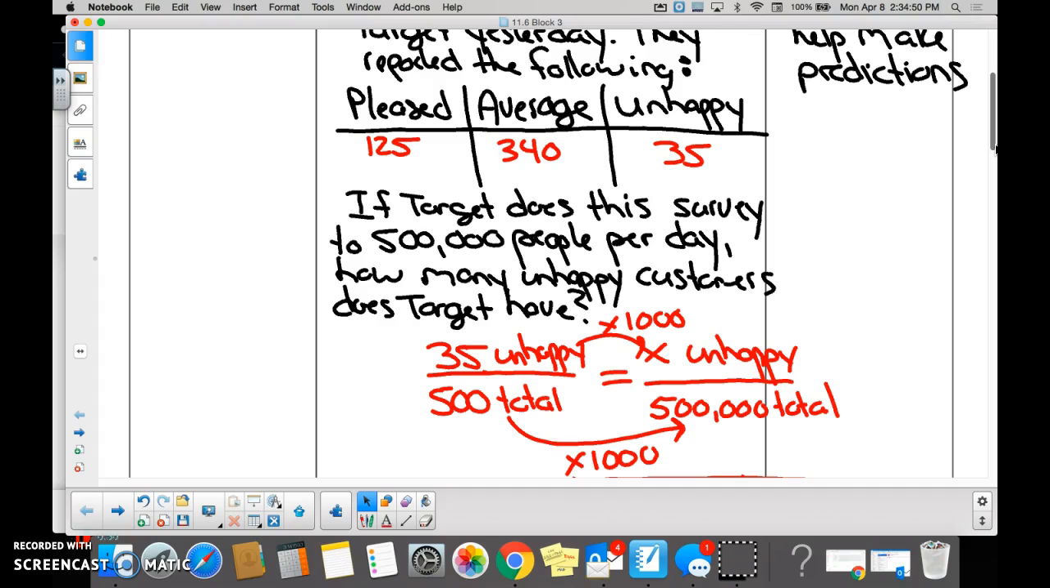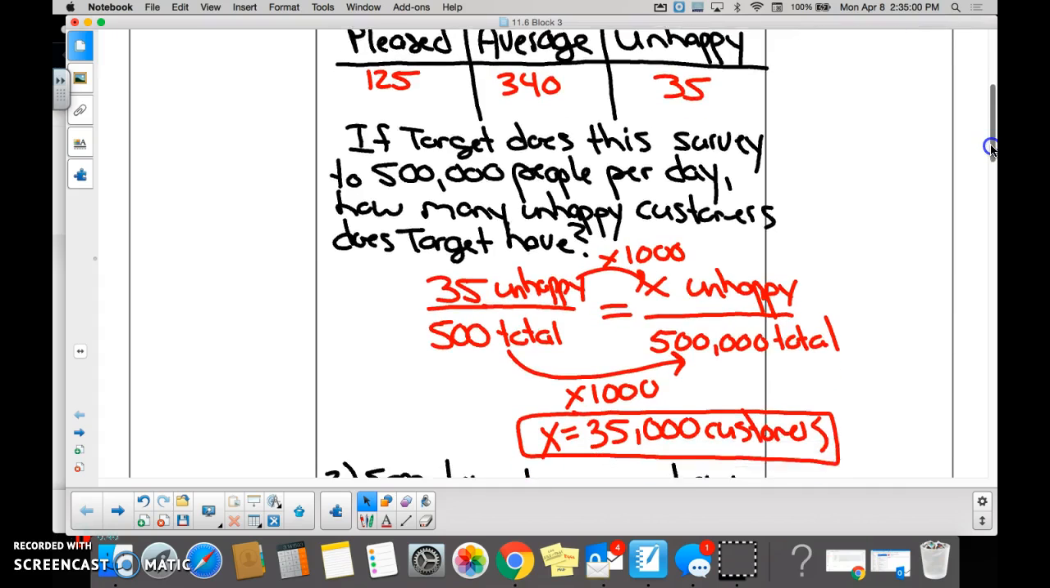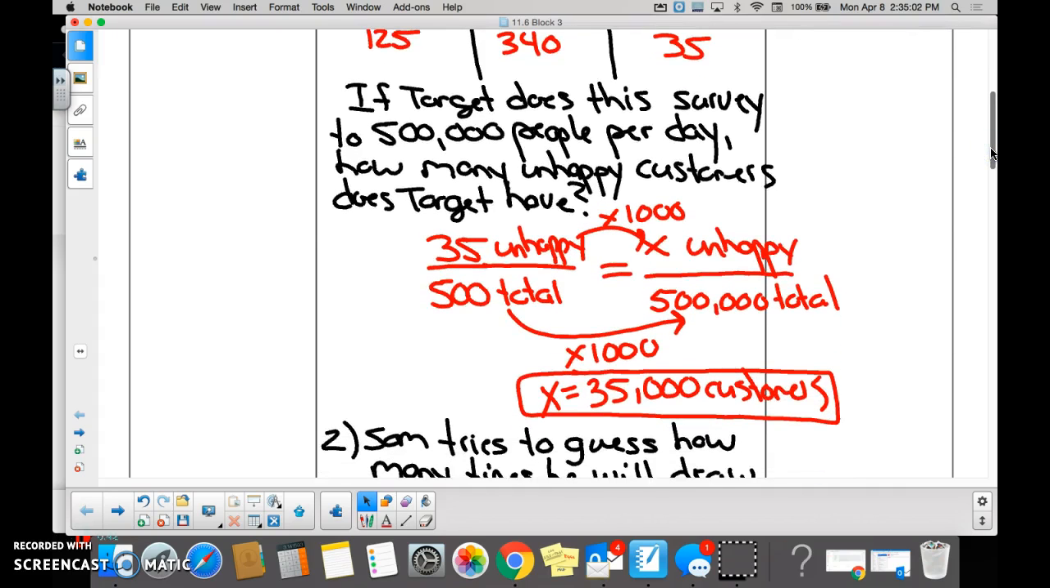Target took that information and they said, all right, if we ask 500,000 people, because that's about how many people go through our stores each day, how many people would be mad at us? Because they didn't ask every single store to do this, they just asked Eden Prairie. And so they took Eden Prairie's data and they had 35 out of 500 unhappy, right? Yeah. And they lined up their labels.